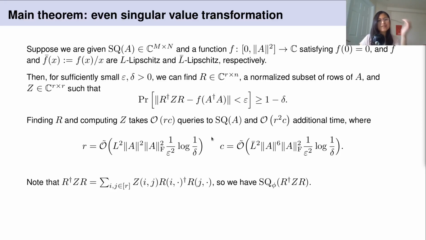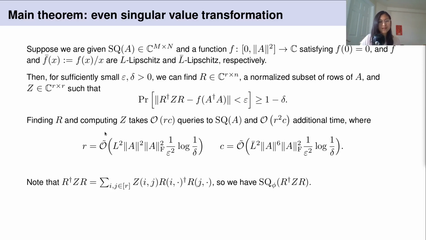Now, this is how it's written in the paper, because we need to use it in this form rather than the oversampling and query access form. But notice that we can rewrite this R dagger ZR as a sum of outer products. How many outer products? R squared outer products, and R squared is independent of dimension. So we can get sampling and query access to our approximation to f of A dagger A. This approximation is in spectral norm, but we could also do Frobenius norm. It's not a big deal.